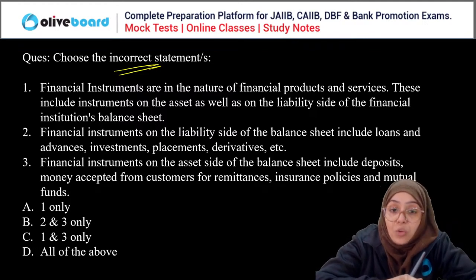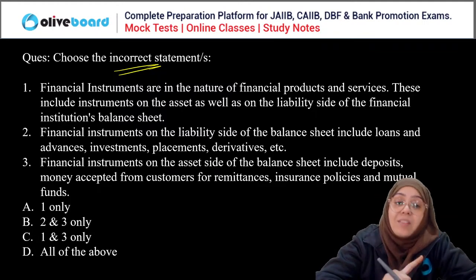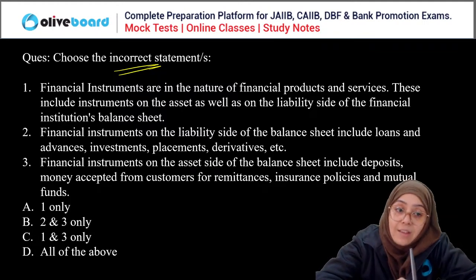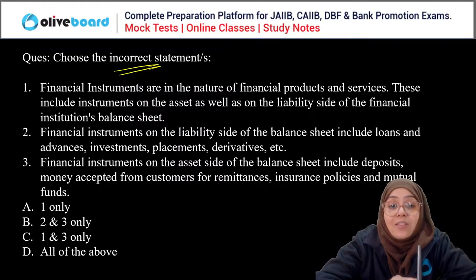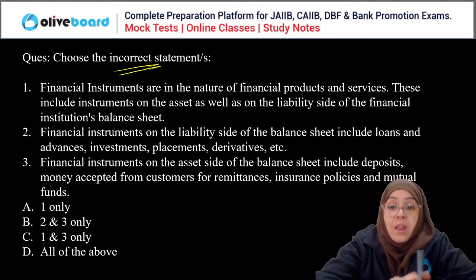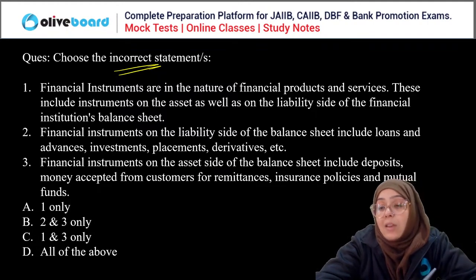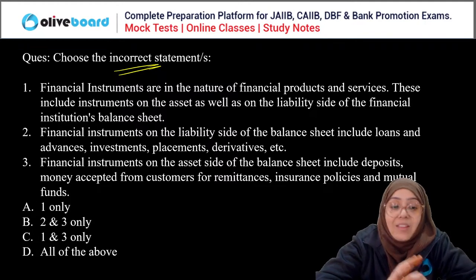Second, financial instruments on the liability side of the balance sheet include loans and advances, investments and placements, and derivatives, whereas financial instruments on the asset side of the balance sheet include deposits, money accepted from the customer for remittance, insurance policies, mutual funds, etc.